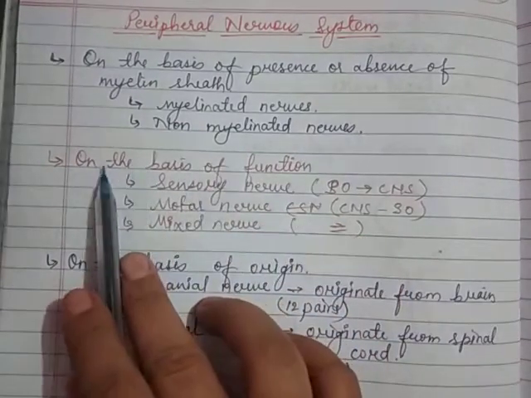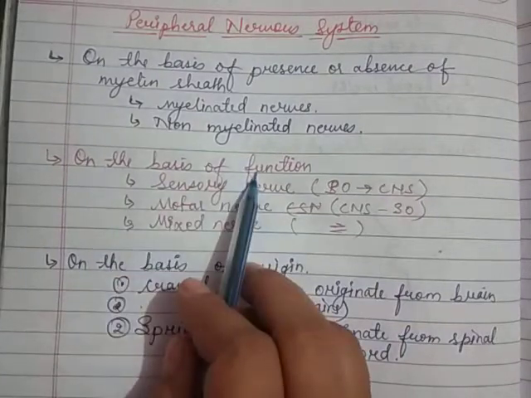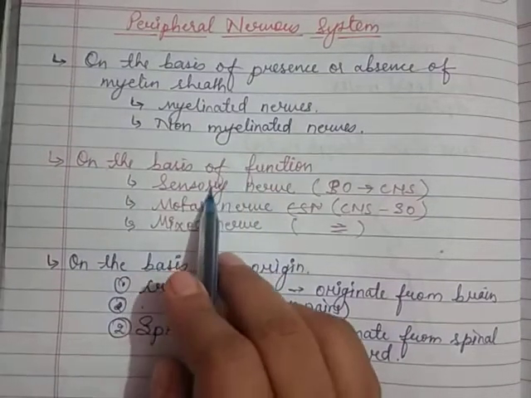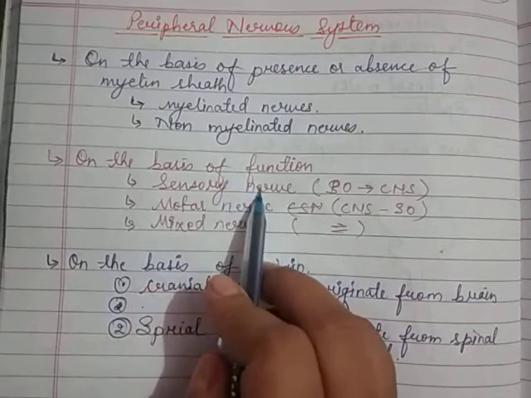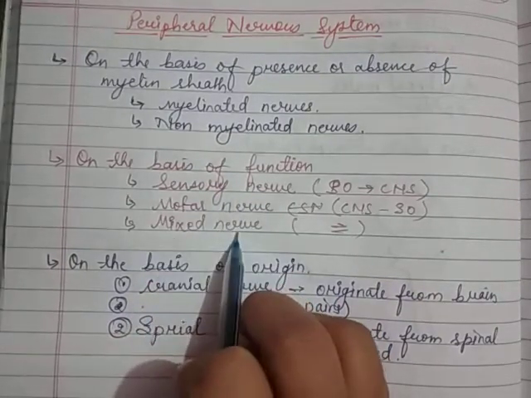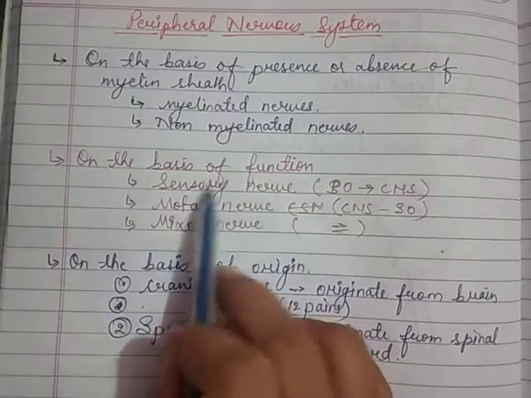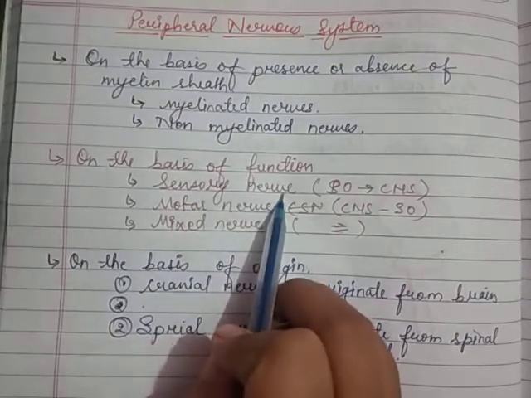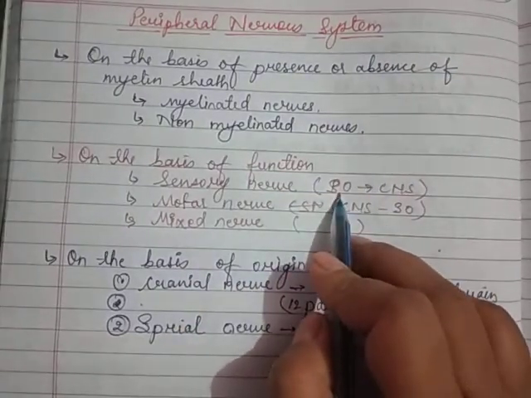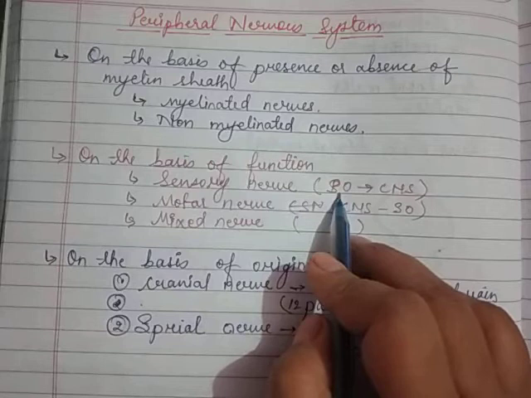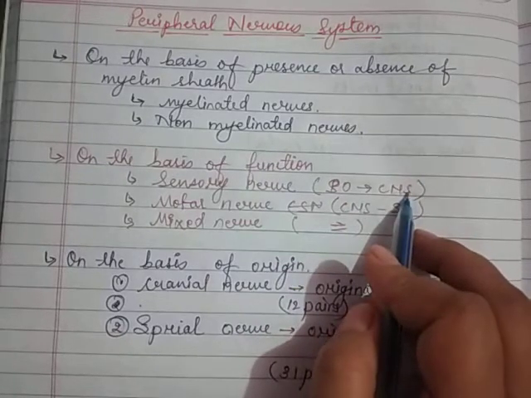Yes, next, on the basis of function, the nerves can be divided into three types, that is the sensory nerves, motor nerves, and mixed nerves. So what is the function of the sensory nerve? The sensory nerve collects the information from all the sense organs and passes it to the central nervous system. So that is the work of the sensory nerve.